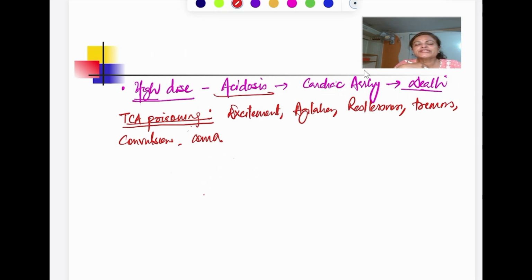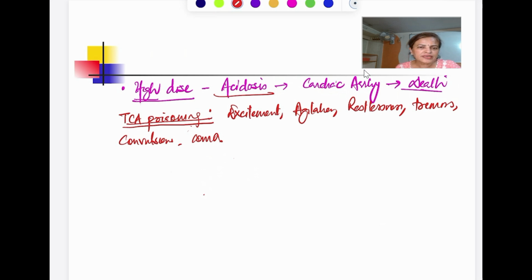Now how to treat this TCA poisoning? The management is supportive. As such, there is no specific antidote for the TCA poisoning. So management is we have to give a supportive management. तो बाकी सारे symptoms जैसे there will be fall in blood pressure, tachycardia will be there, respiratory depression will be there, ठीक है, and all these symptoms will be there. So supportive treatment, how we can give a supportive treatment to this patient, ठीक है.